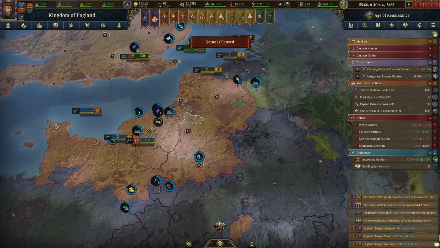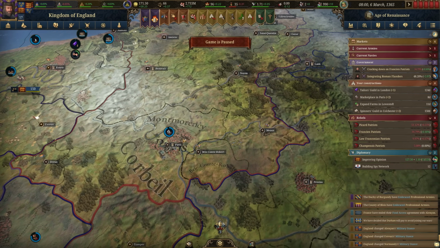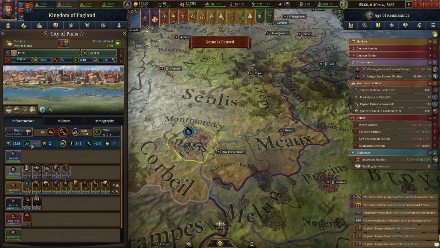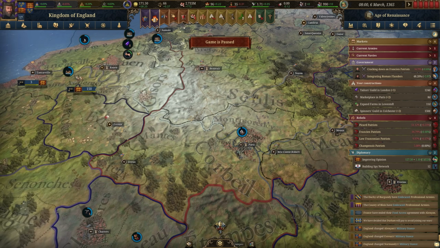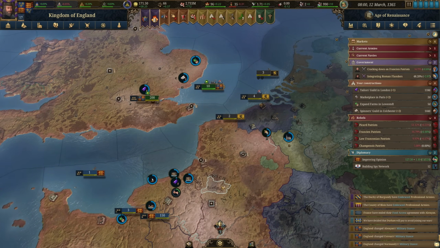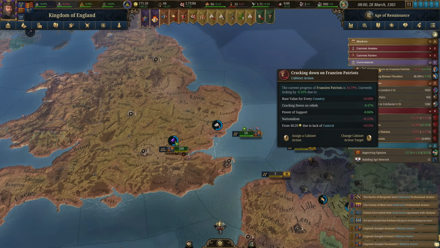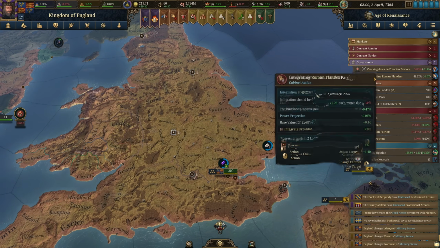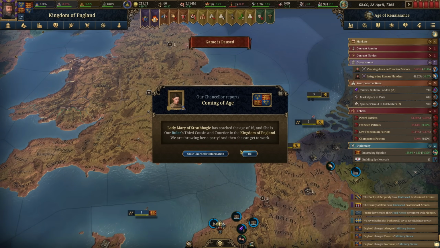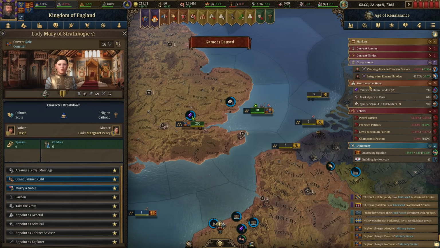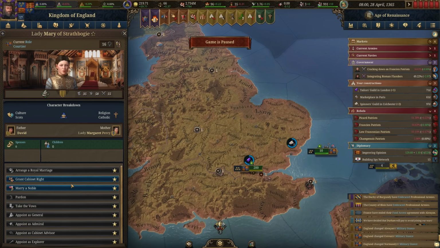So looking at London, pretty good prosperity right now. And it seems that Paris has gotten a little bit better. It's still in the negative, but that 15% has certainly helped them out. But currently they're getting penalties. Remember, we do have that one cabinet action that we can do to try and improve negative prosperity. But I don't think we care enough about Paris to actually use that when we have all these other tasks that we're currently working on.